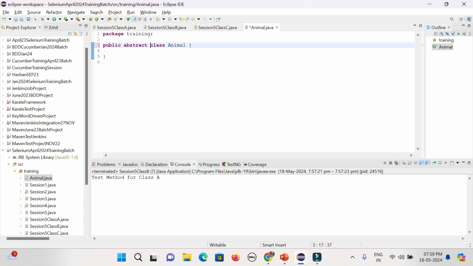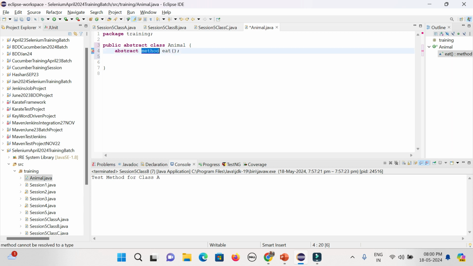That is the difference between a normal class and an abstract class. An abstract class can have methods, right? Okay, say an abstract method. It should not have any body.